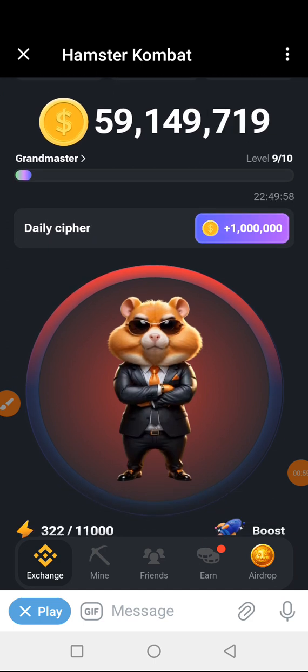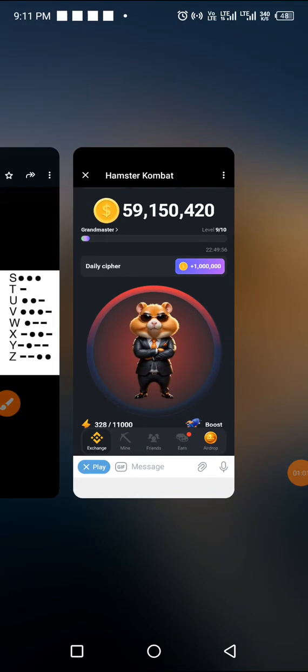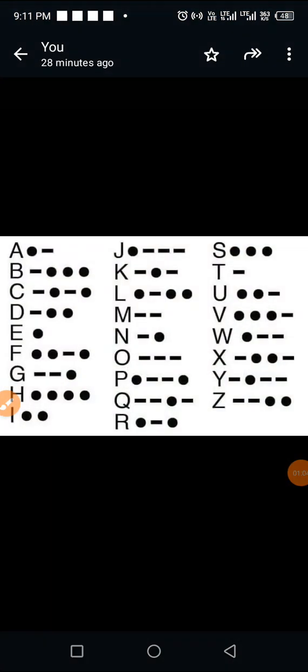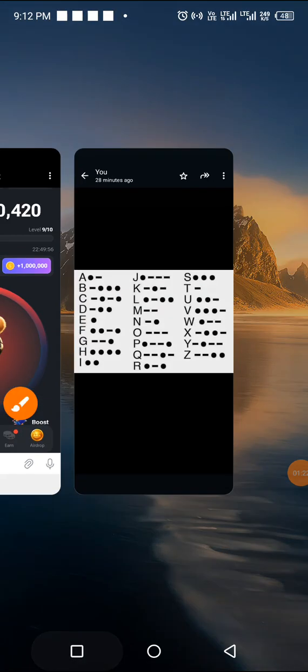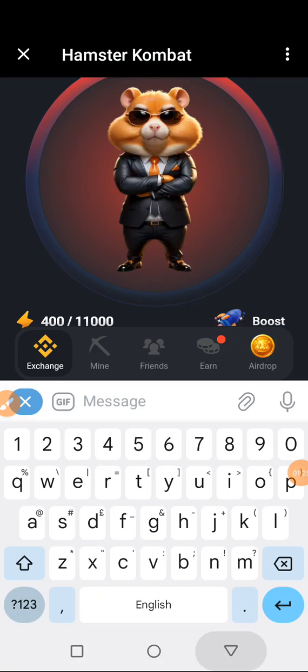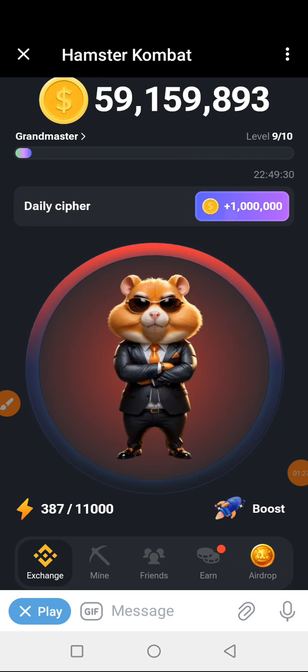Then, to spell P, what is P? This is P: dot dash dash dot. So let's do that. You tap your phone, hold your phone, release, hold your phone, release, then tap your phone. Let's do that. Dot dash dash dot. P has been spelled.